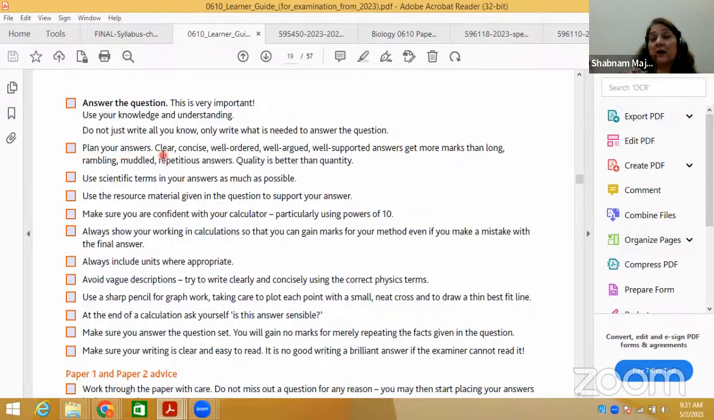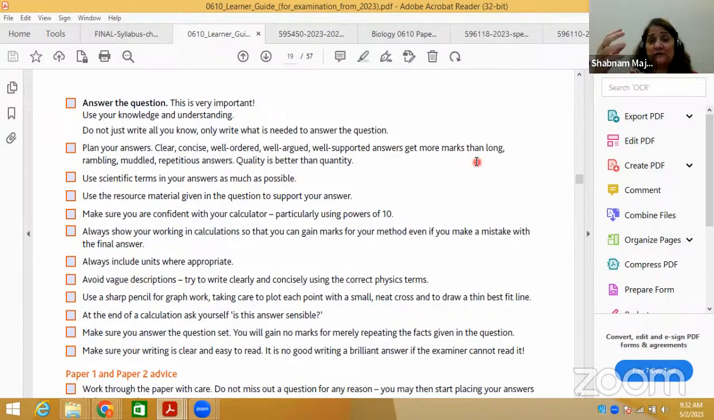How you are going to plan your answer tomorrow, inshallah, for paper 2 for O levels and paper 4 for IGCSE. Both of them are theory papers. Clear, concise, well ordered, well argued, well supported answers get marks.